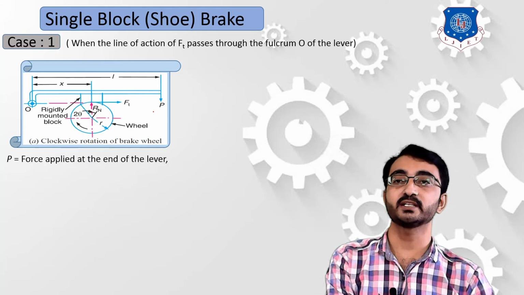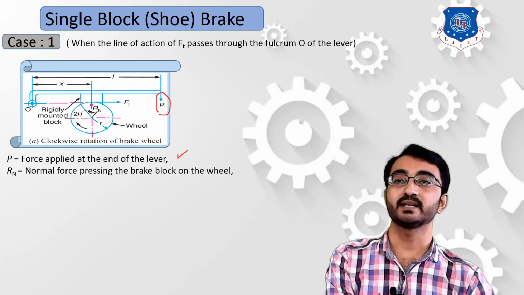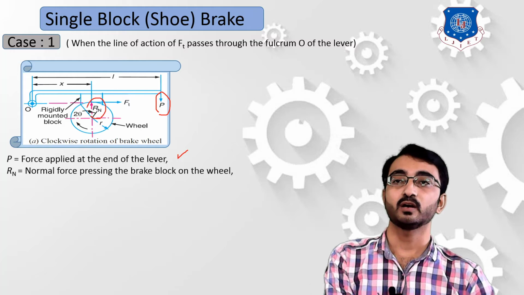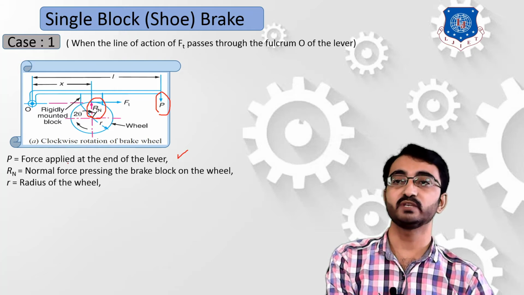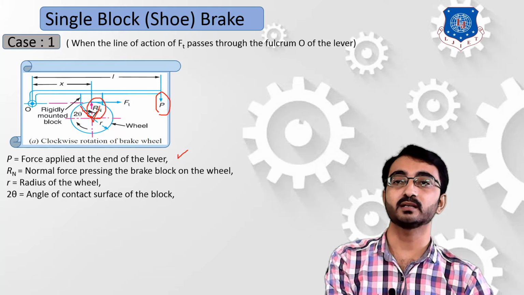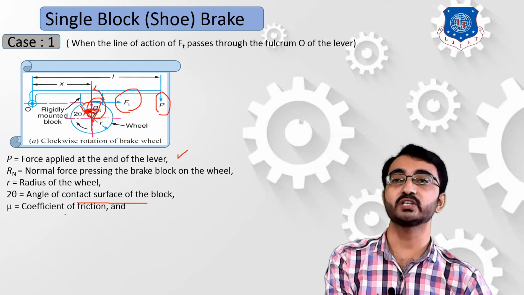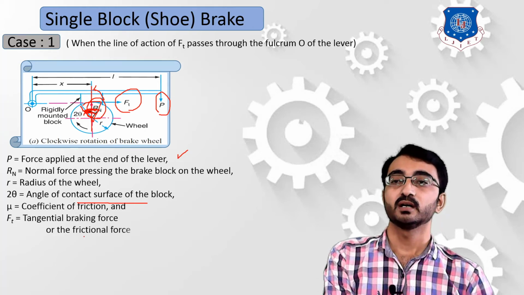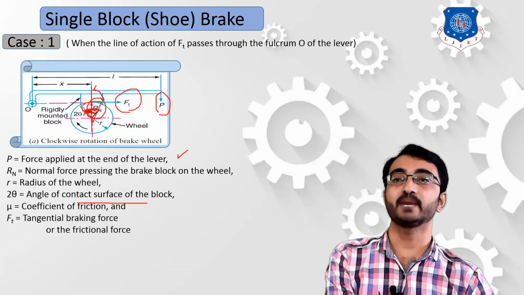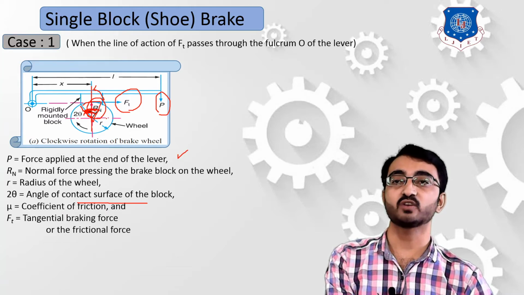The first component is P, the external force which is applied at the end of the lever. The second one is the reaction force which is acting on the contact surface of this shoe and this rotating body. R is the radius of the wheel. Then 2 theta is the angle of lap. Here we consider that the shoe is in contact over this 2 theta angle, which is the angle of contact of the surface of this block. And Ft is known as the frictional force, or the braking force, which is applied in the tangential direction of this contact surface.